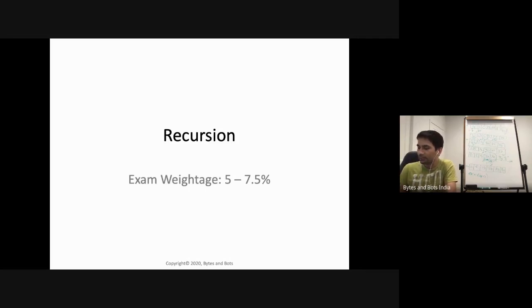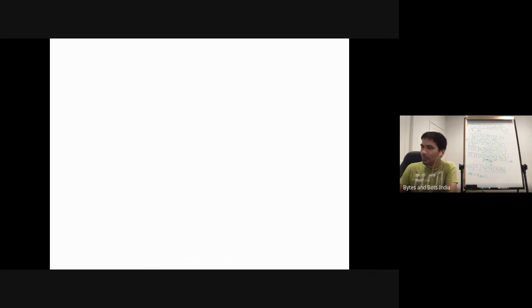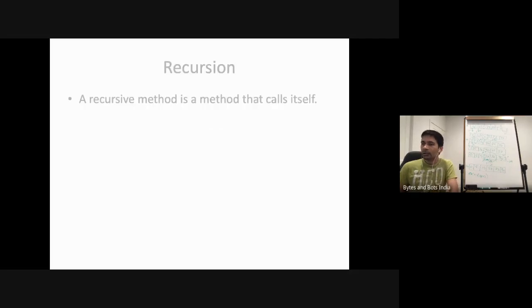So let's dive deep into this subject and try to understand it one more time. So what is recursion? Recursion is a method calling itself again and again. So a recursive method is a method that calls itself. It'll call itself and eventually it'll exit out.